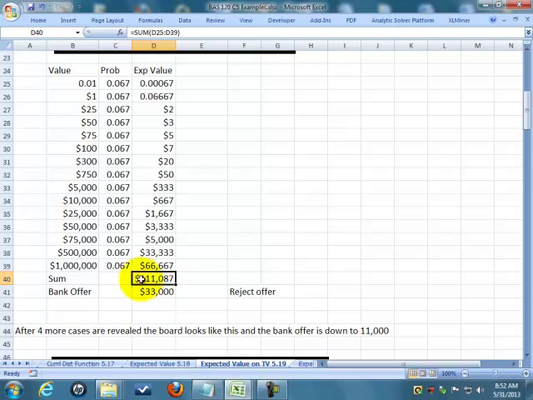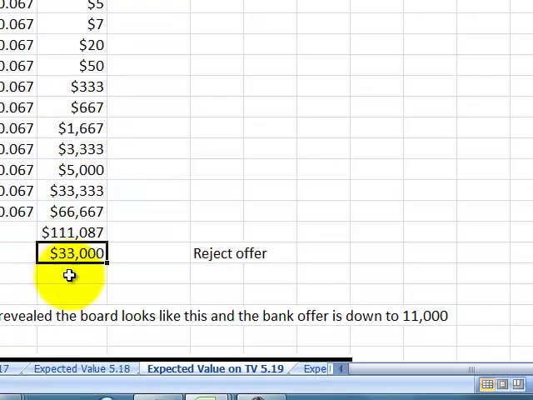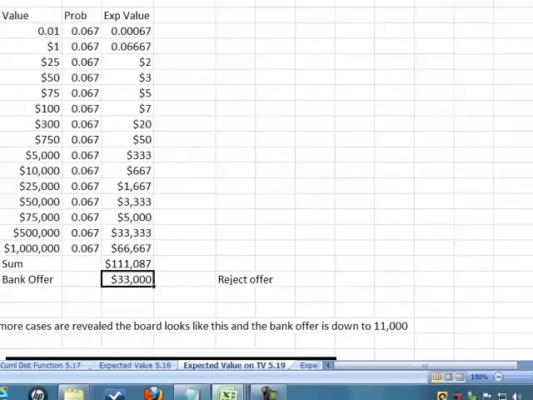But that is the expected value. So what it allows me to do is compare it to what the bank is offering. The bank's only offering $33,000. So at this point, I think a lot of folks would say, well, I think I'm going to reject that bank offer because my expected value is $111,000 and the bank's only offering $33,000. So I'm going to reject that offer and play on in the game.